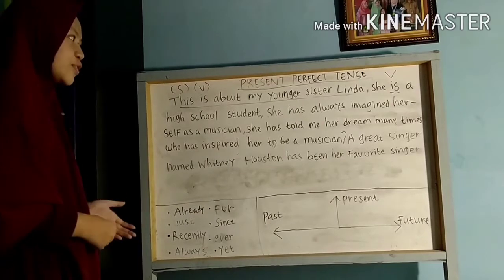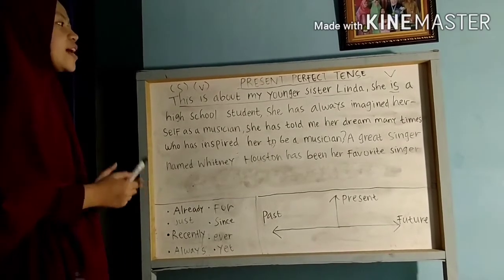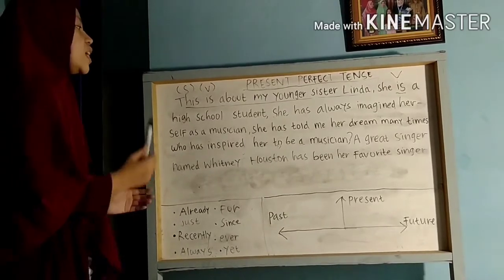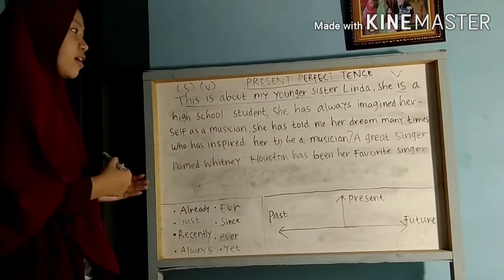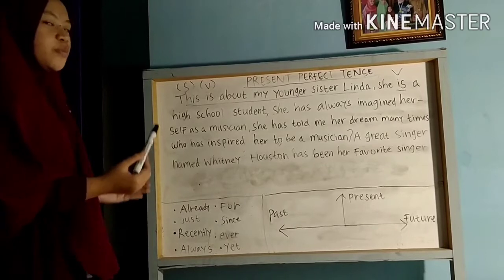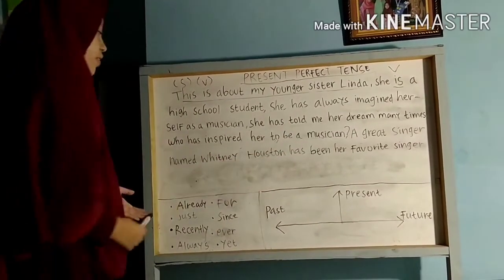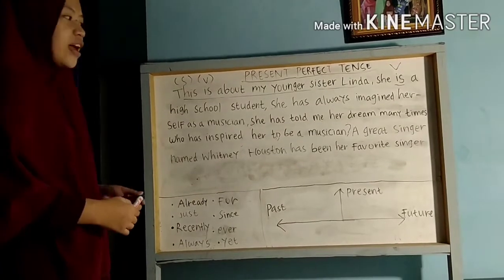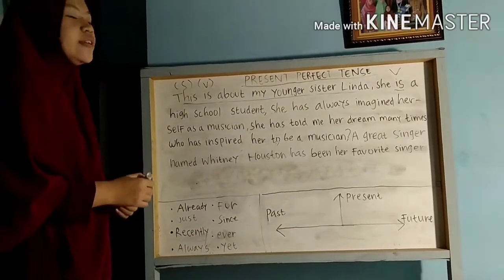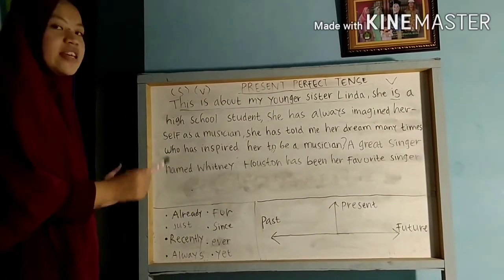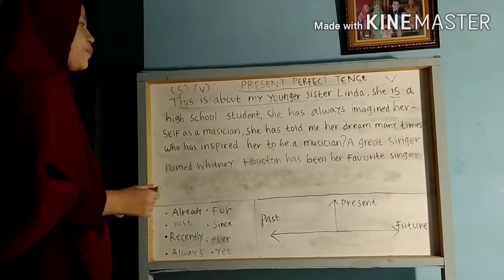She is a high school student. She has always imagined herself as a musician. She has told me her dream many times. Who has inspired her to be a musician? A great singer named Whitney Houston has been her favorite singer. So let's check out the tenses that are included in this short story.